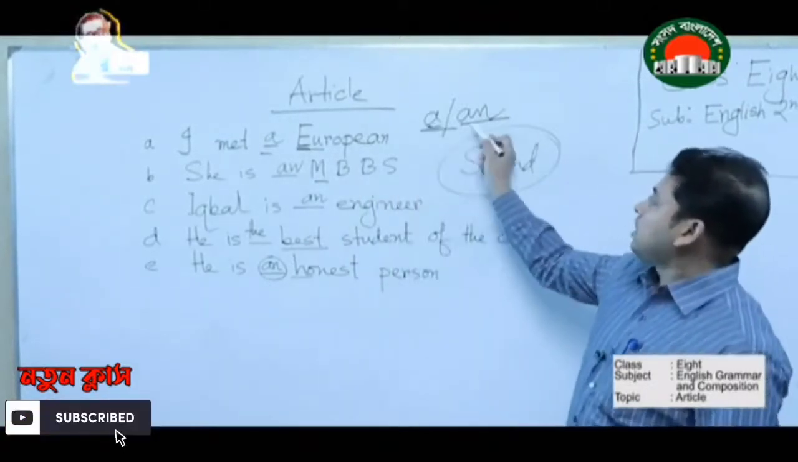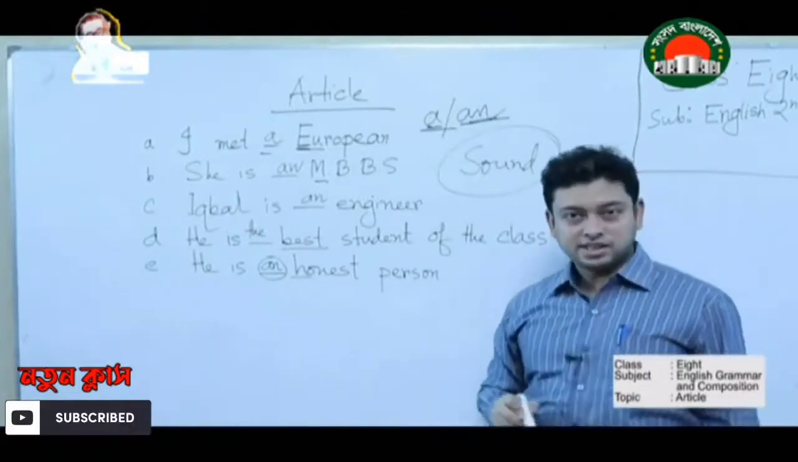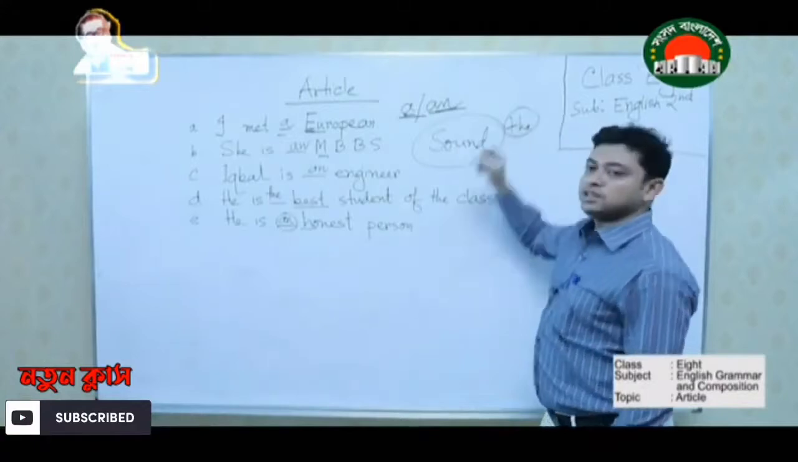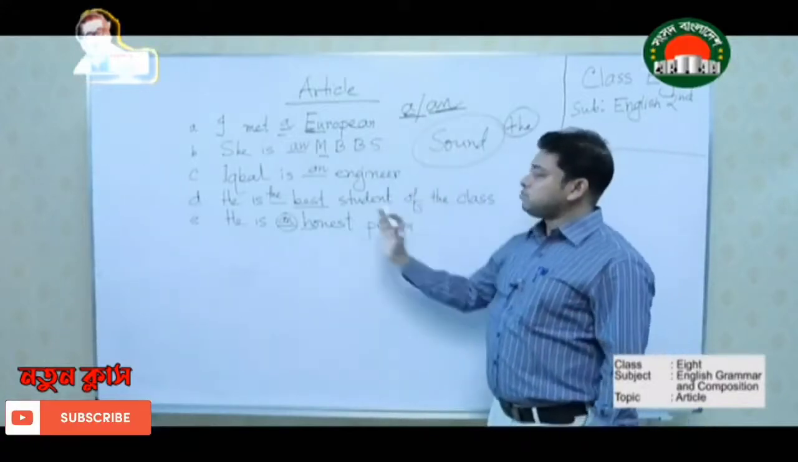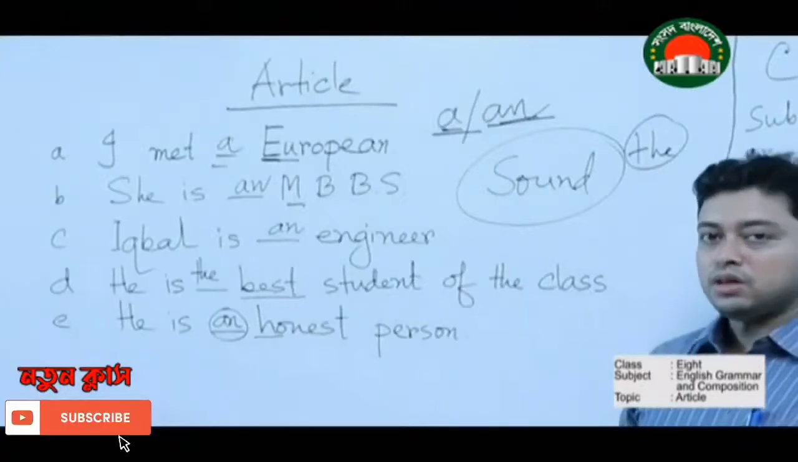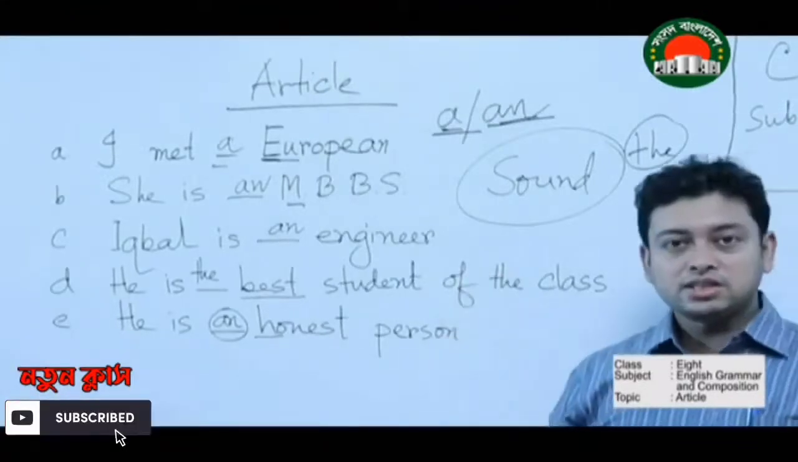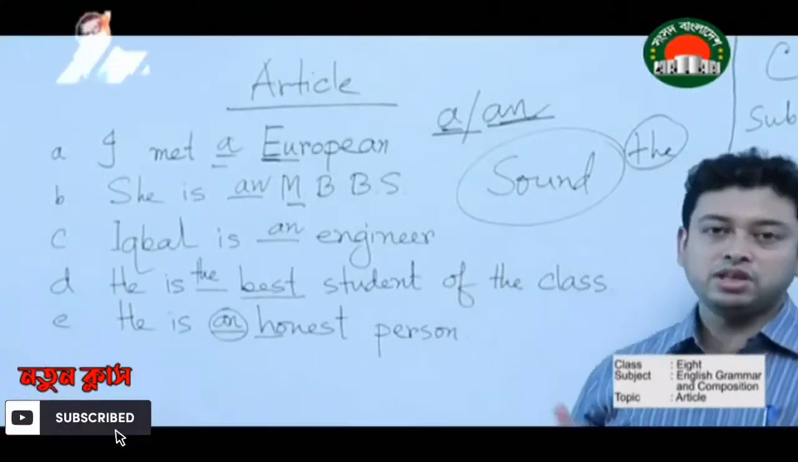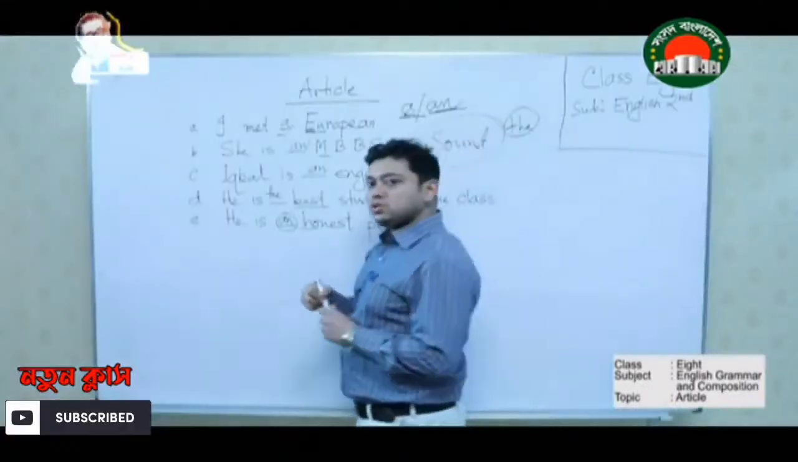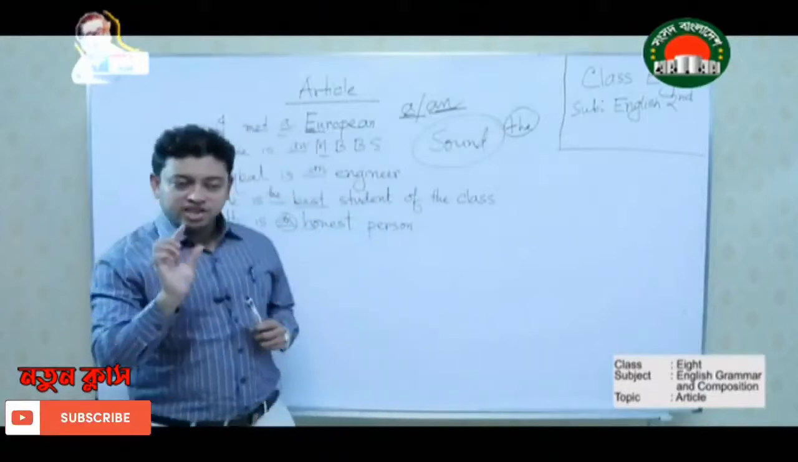We know that A or AN is the indefinite article. We know that THE is the definite article. And we have discussed 5 rules. From these 5 examples, we have revised some rules which are very important and comparatively easy. Dear students, today we are going to tell you something very, very important.